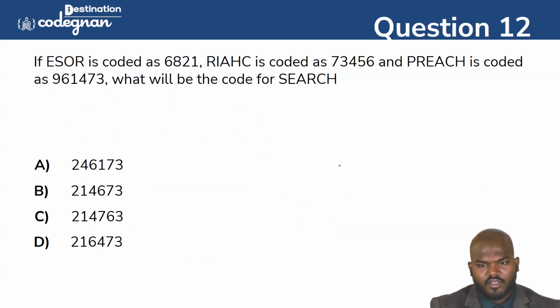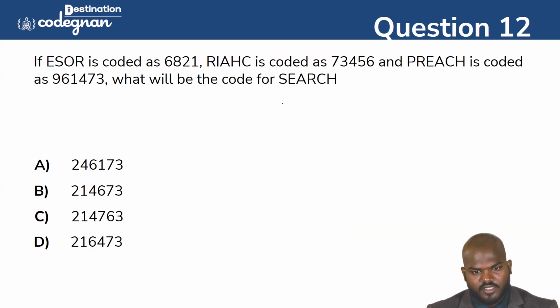Then you see this one, you don't want to take the same value here. We can directly approach this question here. Search. So is yes there anywhere? Yes is here in the place of this. Okay. If you take like this, ESOR is coded as 6821. Okay. RIAHC is coded as 73456. Preach is coded as 961473, like what they have done here in this place.